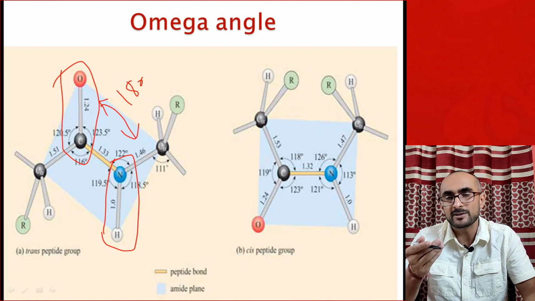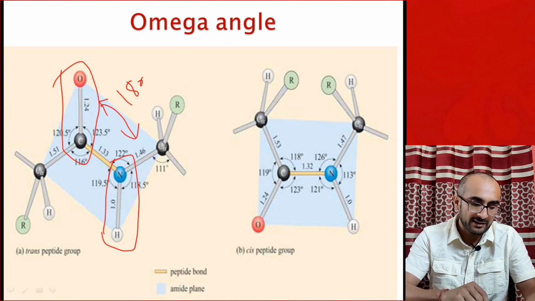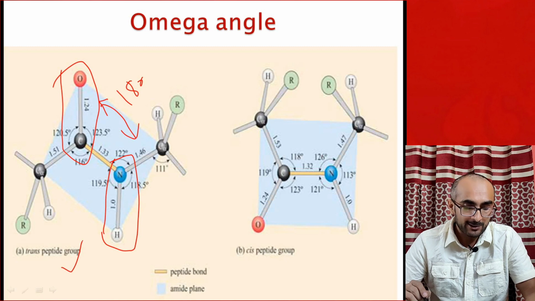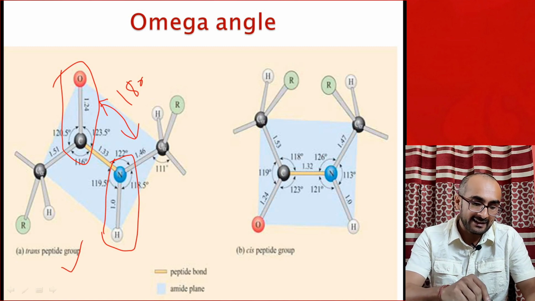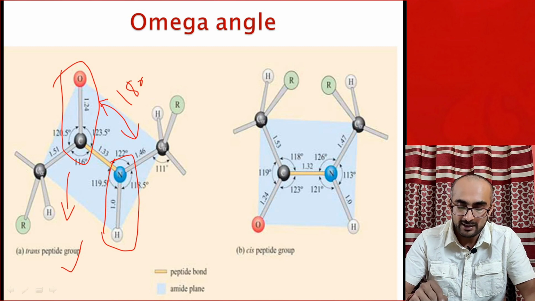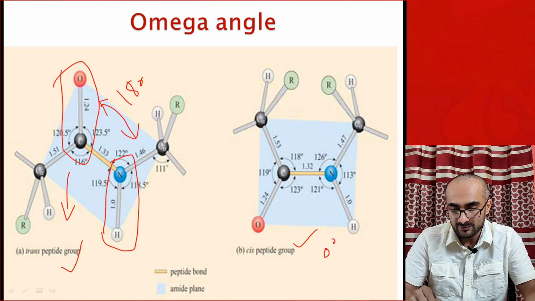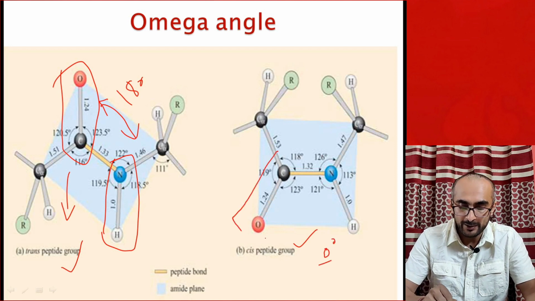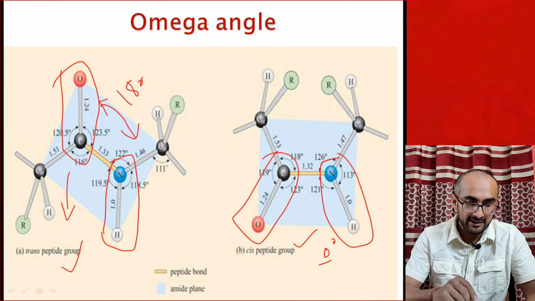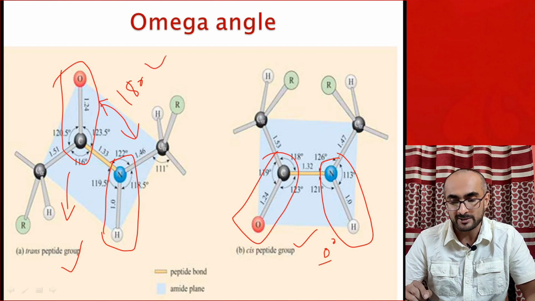In more than 97% cases in proteins, this configuration is found, this is more favorable. But in less than 3% cases, this CO and NH both can face the same side also. That's called cis configuration, also called cis peptide bond, and the bond angle is 0 degree. So bond angle means the angle between plane of CO and plane of NH. So this is 0 degree in case of cis peptide bond, whereas it's 180 degree in case of trans peptide bond.